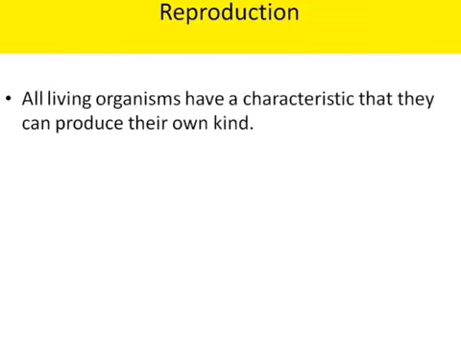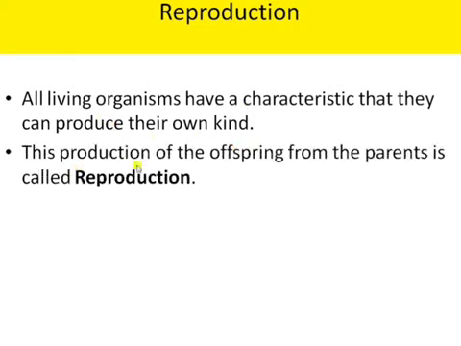As you all know, reproduction is the most important characteristic of all living organisms, to produce their young ones or to produce their own kind. That is reproduction. All living organisms have the characteristic that they can produce their own kind.